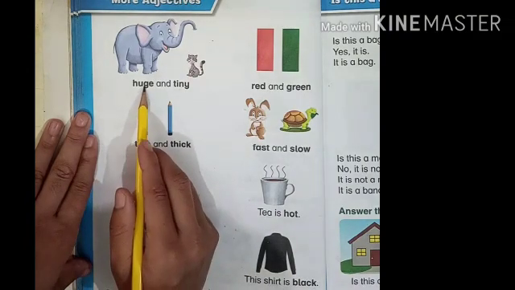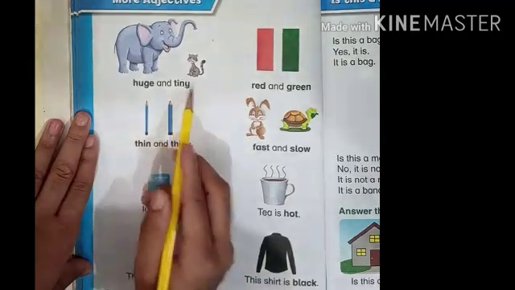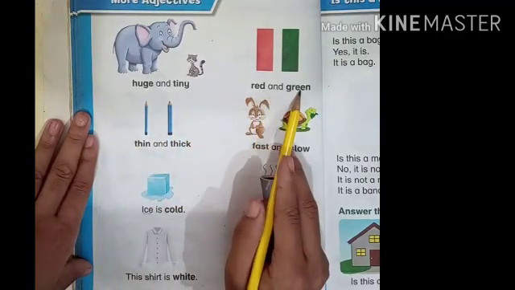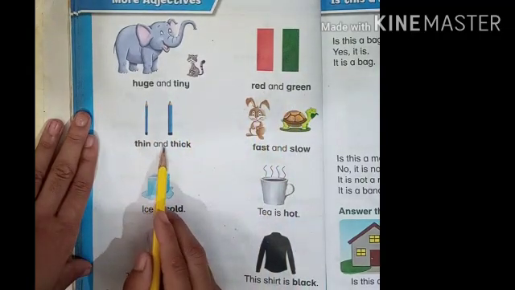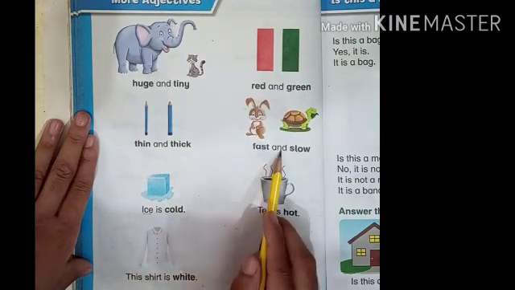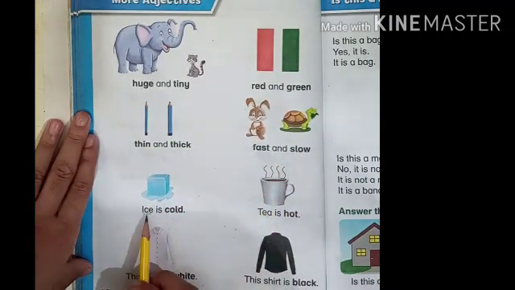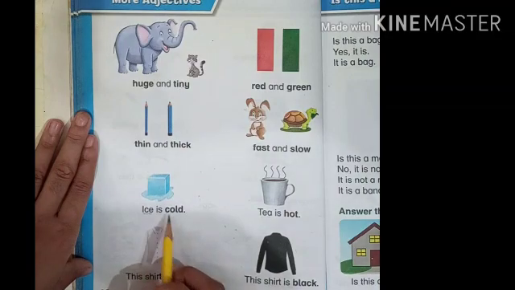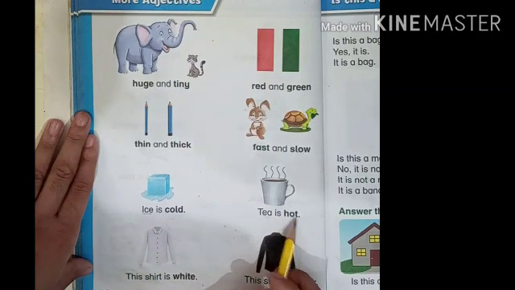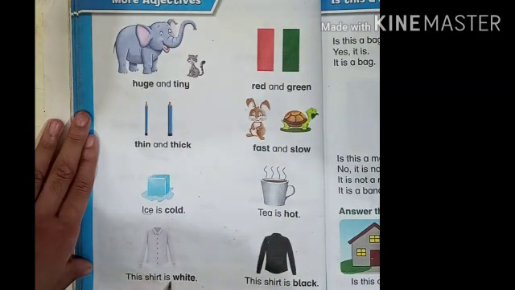Once again, huge and tiny, red and green, thin and thick, fast and slow, ice is cold, tea is hot, this shirt is white, this shirt is black.